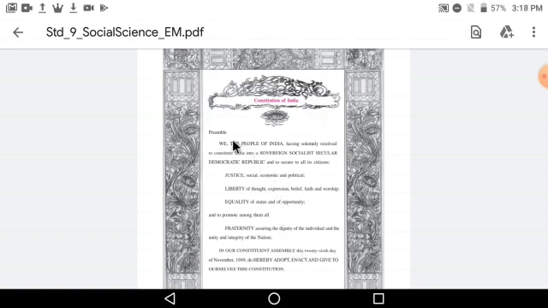See, over here this preamble starts with the words "We the people of India," which means that this Constitution is made by our Indian people only, the people who are in our India. This Constitution preamble is not made by someone who is outside our country.